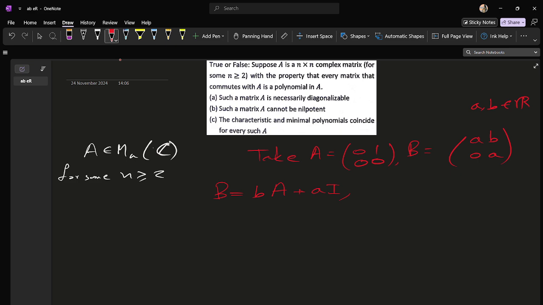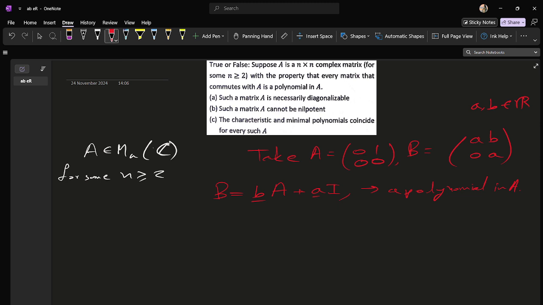So that is a polynomial in A. This is my scalar, this is my scalar, and these two things are matrices. So this is a polynomial in A, so the property holds.